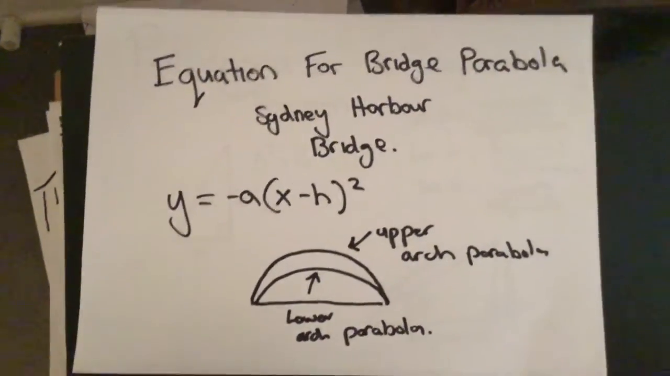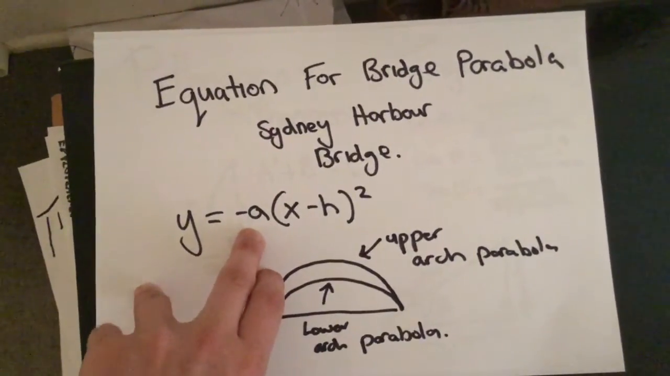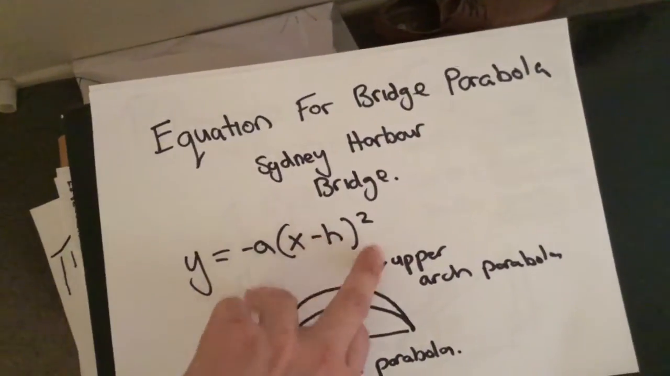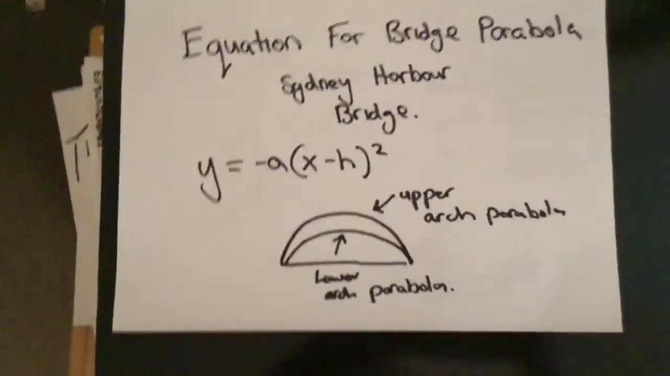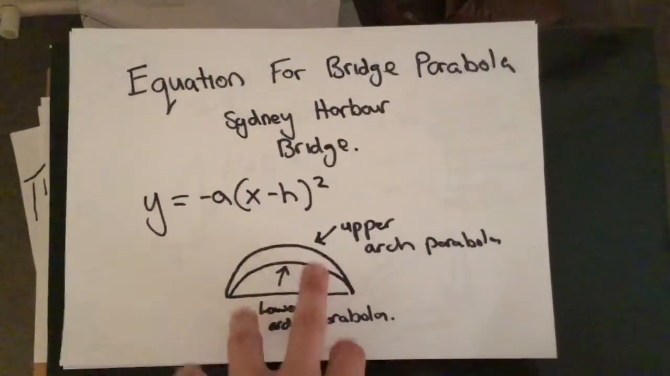This one's on the Sydney Harbour Bridge. We've got y equals negative a, open brackets, x take h, close brackets, to the power of 2. Here I've done a quick sketch of the lower arch parabola and the upper arch parabola.